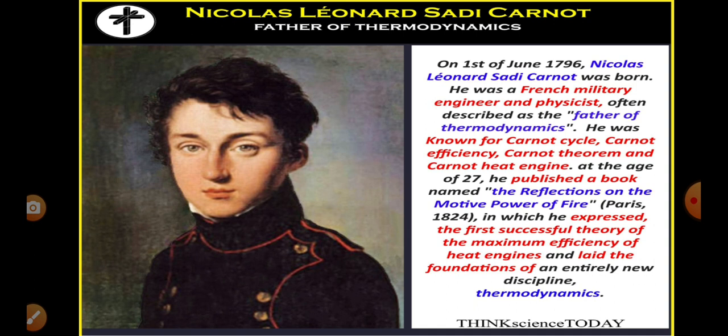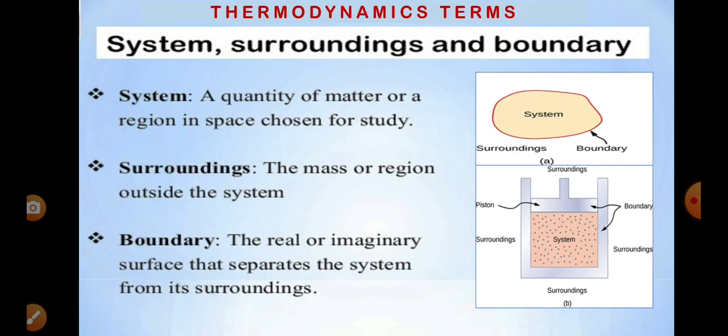At the age of 27 itself, he published a book, Reflections on the Motive Power of Fire, in 1824. In that book, he expressed the first successful theory of maximum efficiency of heat engines and laid the foundation of an entirely new discipline, thermodynamics.